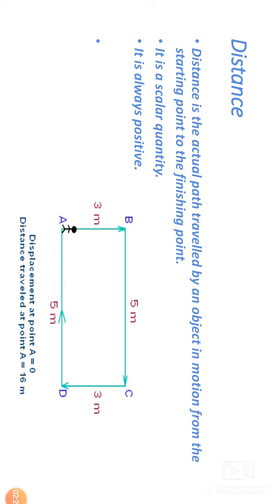It is always positive. We cannot say that the distance between Mumbai and Kolkata is minus 46 kilometers. No, it can never be minus. That's why it is always positive. I've given an example. See, 5 meter, 3 meter, 5 meter, 3 meter. So the whole distance will be 16 meters. Distance traveled at point A is equal to 16 meter. We have to consider the actual path traveled by an object.